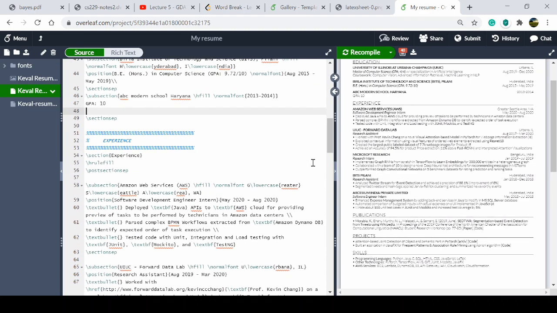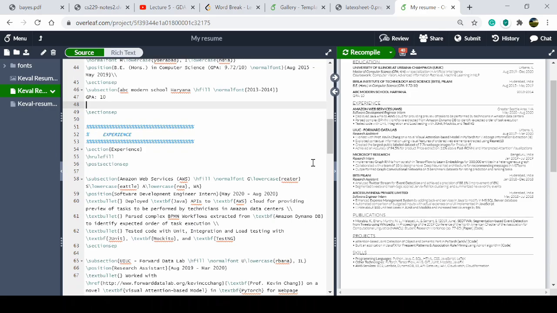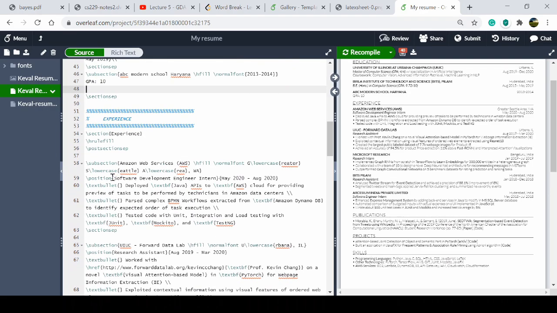I don't think there is some great thing we have to do. There are some keywords like slash text bullet, which you can use to make the bullets you see.